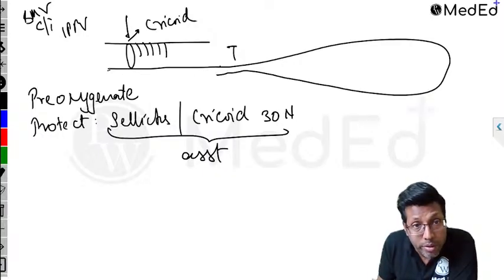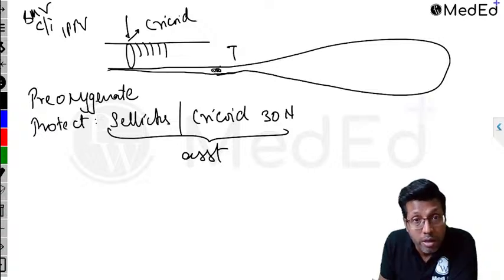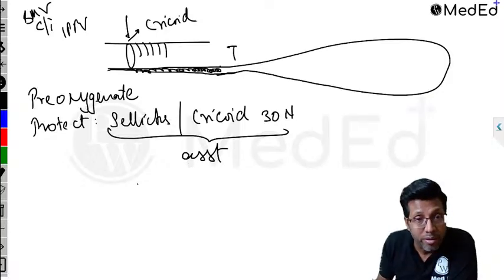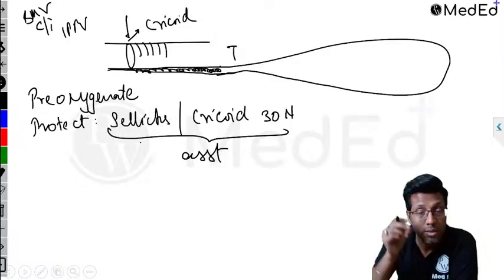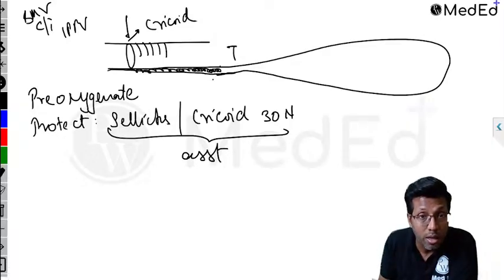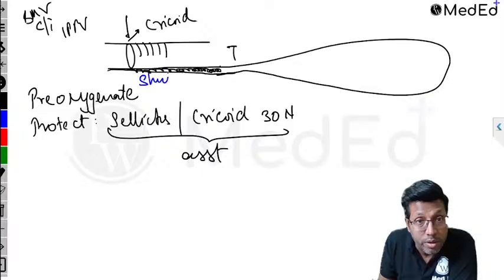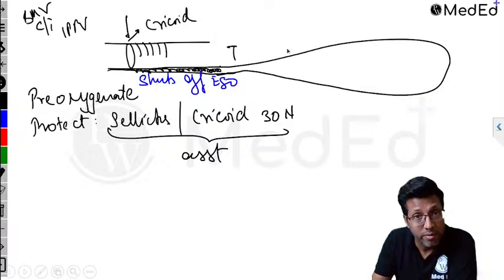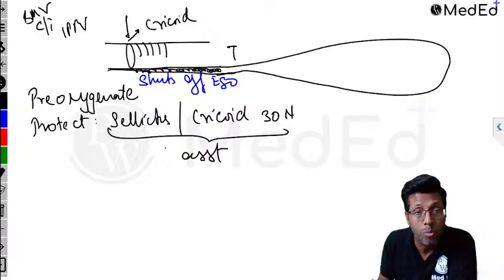It presses upon the esophagus against the vertebra like this, and the cricoid being a complete ring, in case there is regurgitation happening, it will stop over here. Correct? Once it is given by the assistant, this cricoid pressure has compressed the trachea onto the esophagus, and this basically shuts off the esophagus. So now the esophagus has become shut off. In case there's any regurgitation, it will stop over here.